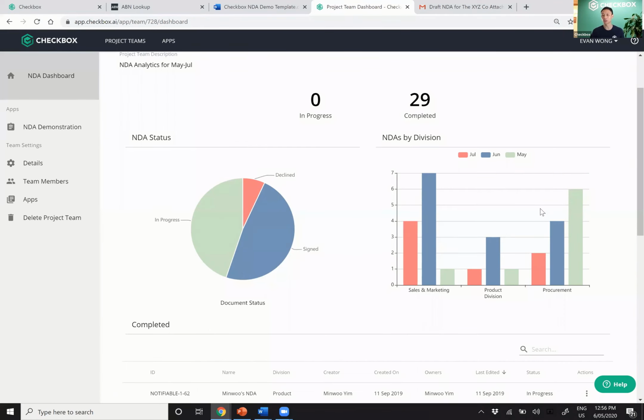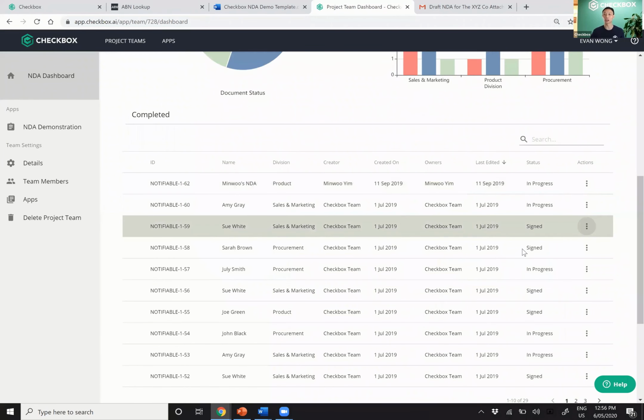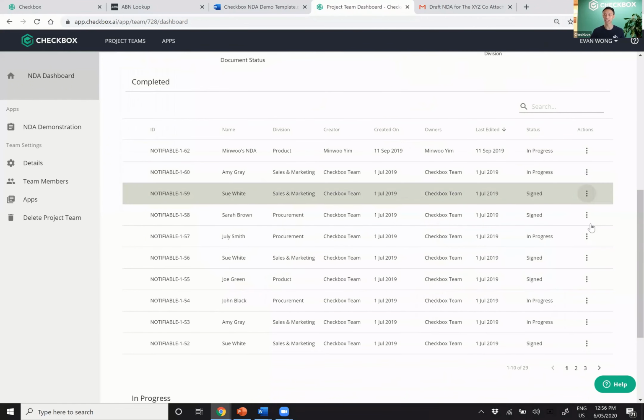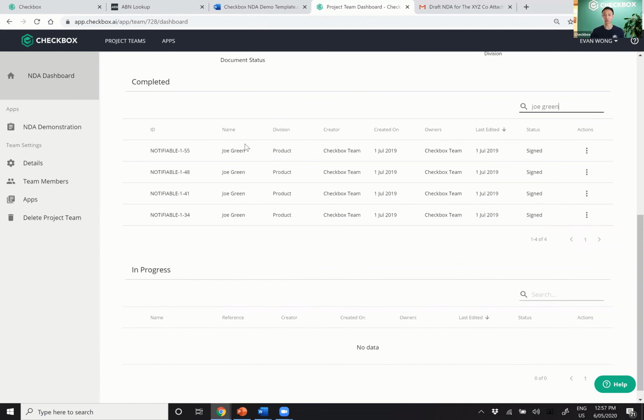Sales and marketing do the most. Sure, that kind of makes sense. Procurement, product, you can see the different months as well in which they occur. And you can get all sorts of list views as well with a complete breakdown of the data that you care about. You can access previously generated documents as well as search for things that perhaps, let's say, only Joe Green worked on. So I'm searching for Joe Green. The table filters it through and clearly he's from product.